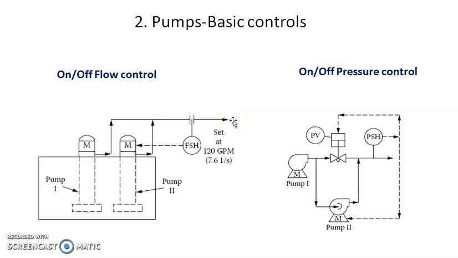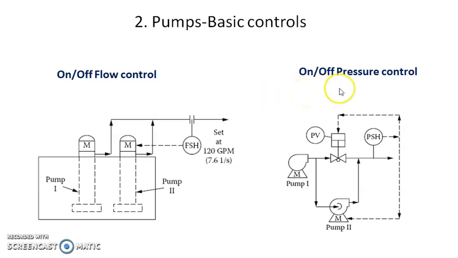But if the demand of the user increases, and suppose this demand is 120 GPM, at that time the flow switch will turn on the second pump, so that both flow rates get added and it will fulfill the demand of the user. Means this is the controlling of the pump. It depends upon the flow requirement or the flow demand. So that control scheme is called on-off flow control.